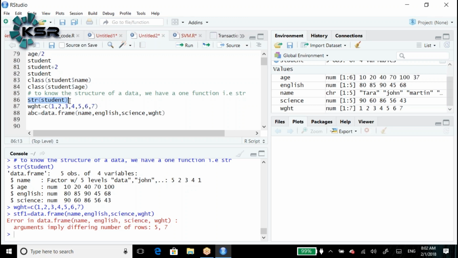That is the meaning. What is the mandatory point? If you want to create a data frame, each and every vector should have equal length, then only it will create the data frame. Otherwise it will throw an error. The error will be like this.